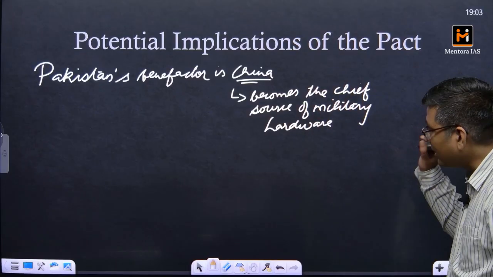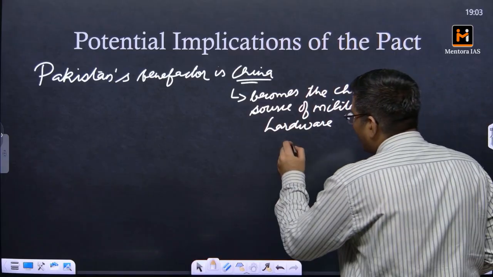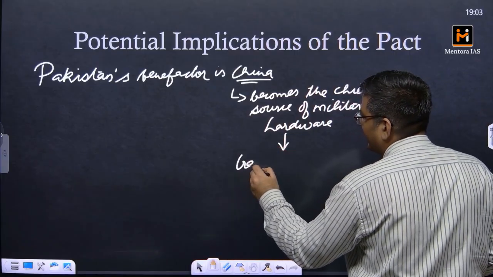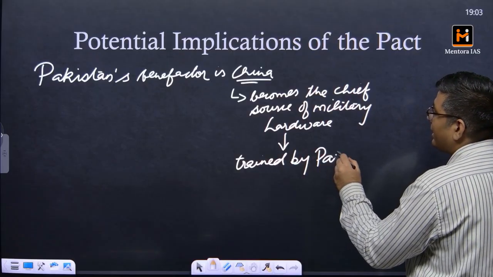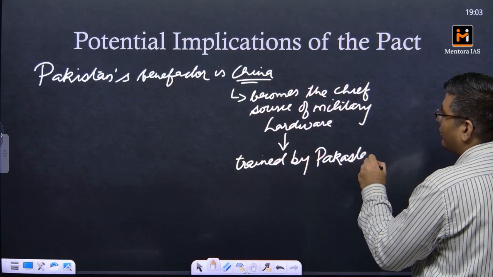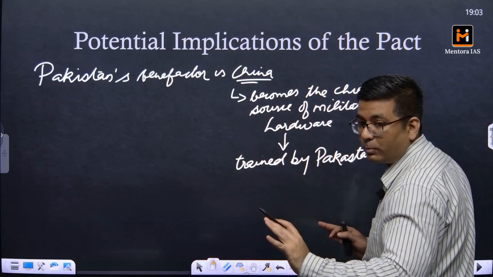And if China becomes the chief source of military hardware, it is something that will be trained by Pakistani forces.